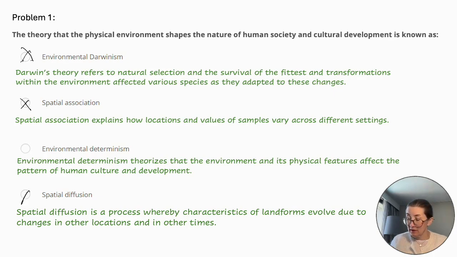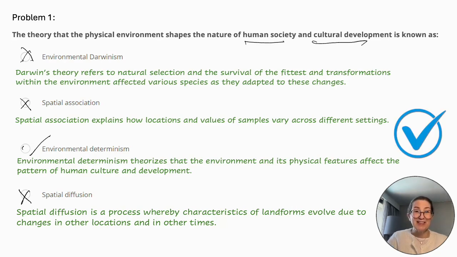That's not the case here at all. So finally, environmental determinism. This theorizes that the environment and its physical features affect the pattern of human culture and development. That is exactly what we're talking about here. So this is indeed the correct answer.